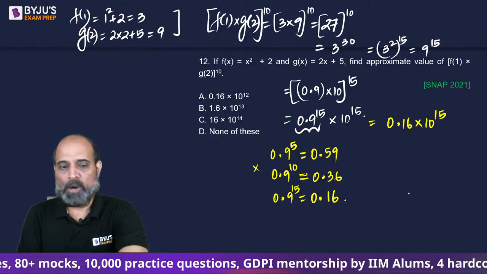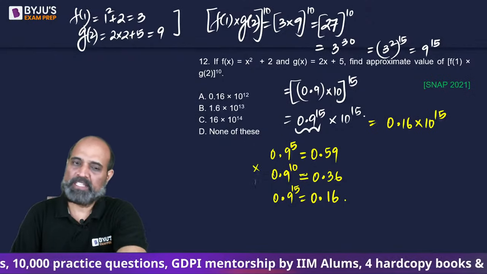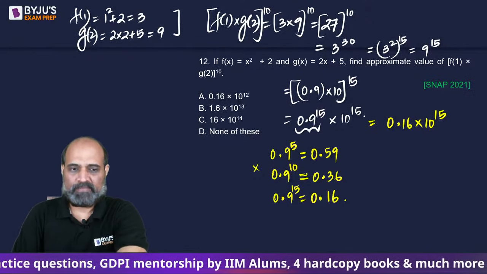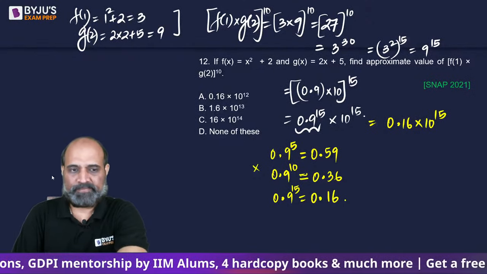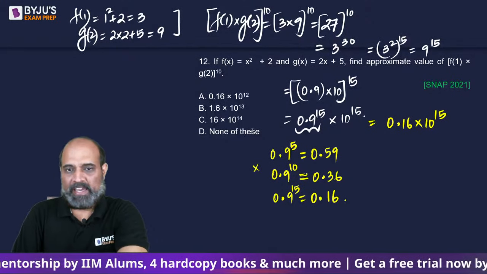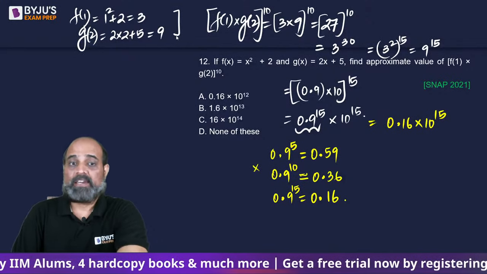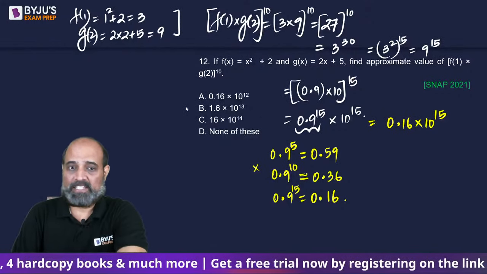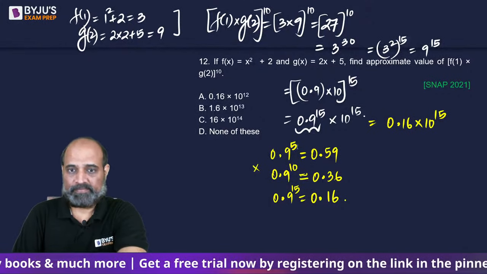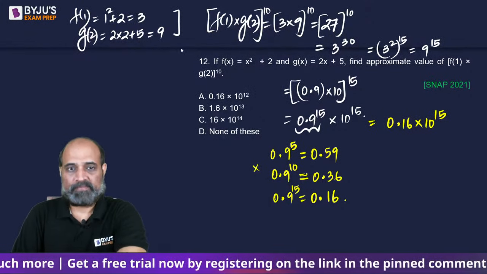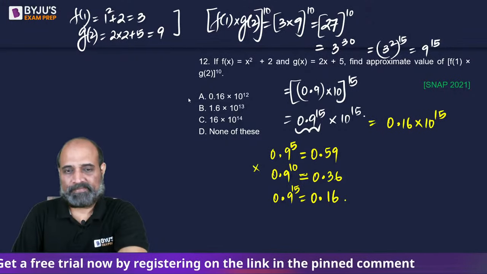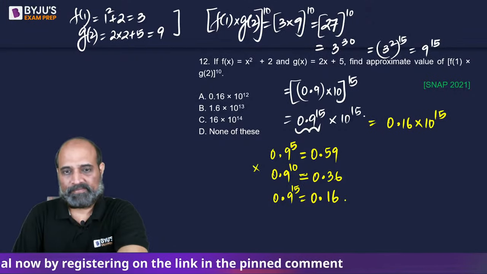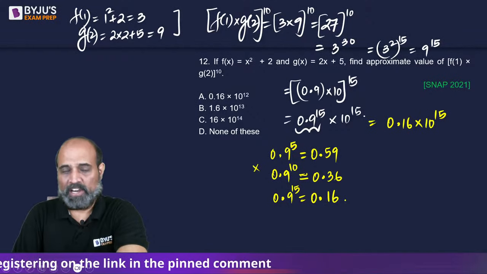Looking at the options, which one do you guys think is the answer? What do you think of the options? Is it going to be A? Is it going to be B? Is it going to be C? Is it going to be D? What will it be?